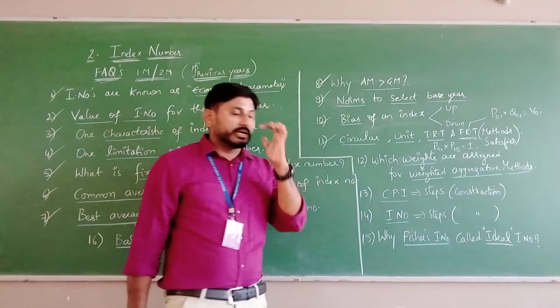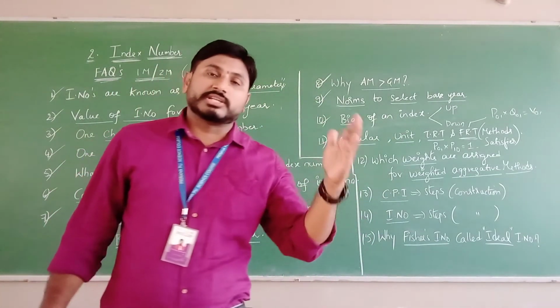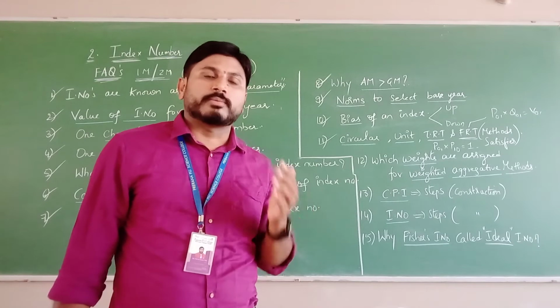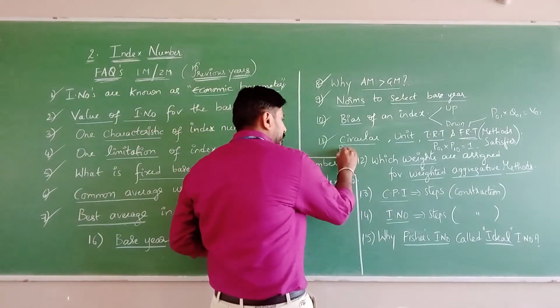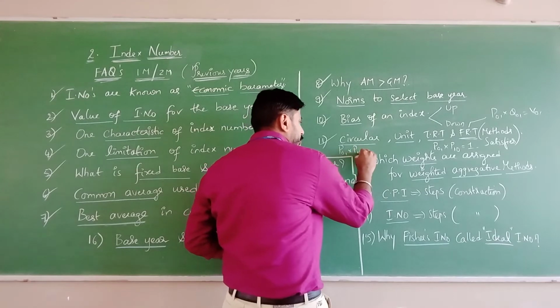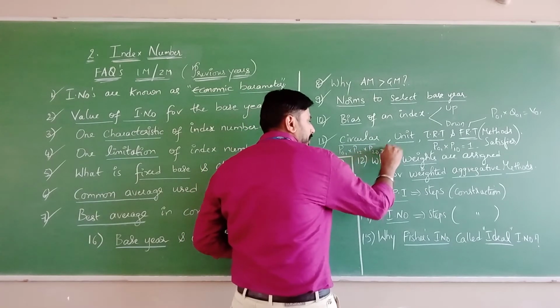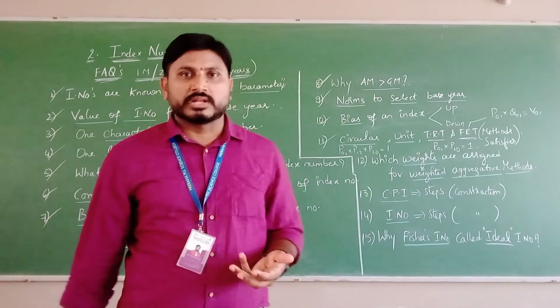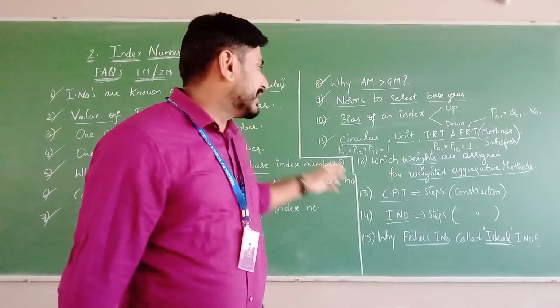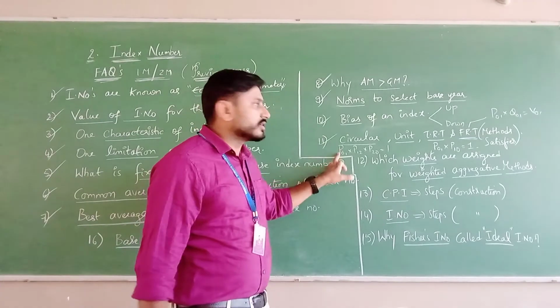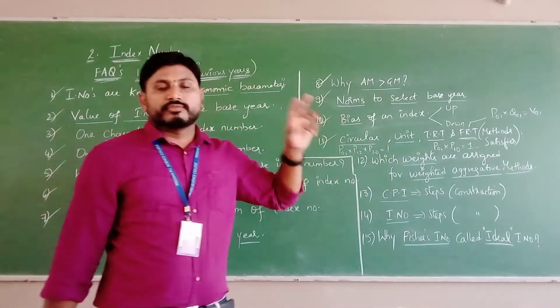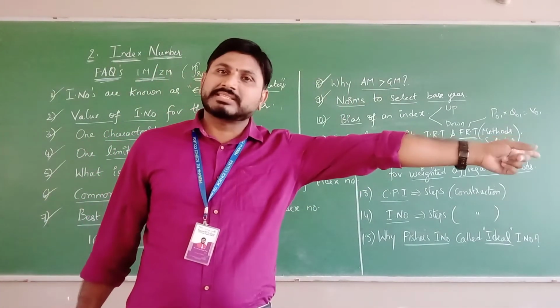Next, coming to circular test. Circular test is nothing but the extension of the time reversal test from 0 to n number of time periods. So this can be taken as P01, P12 and P20 equals 1. But circular test means where it started the time period, there it ends. Right? So circular motion. From base to base it ends.